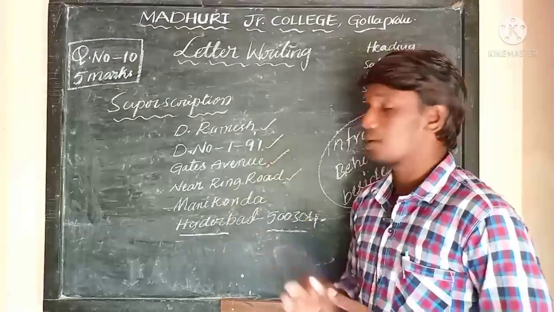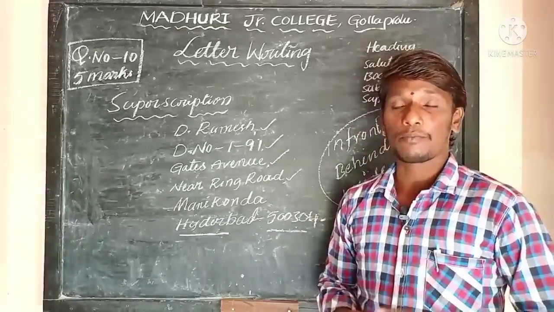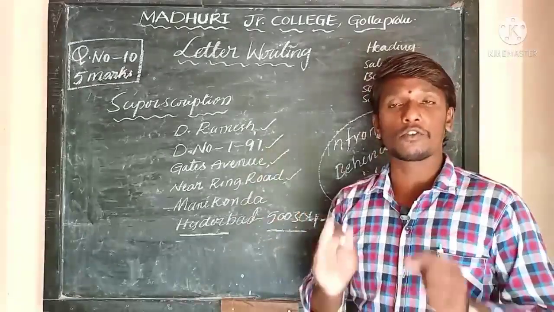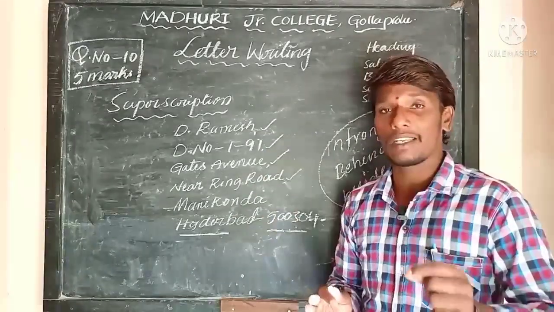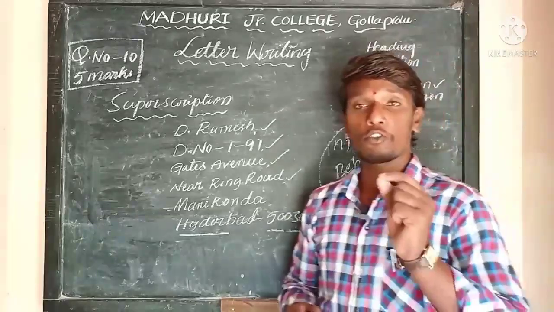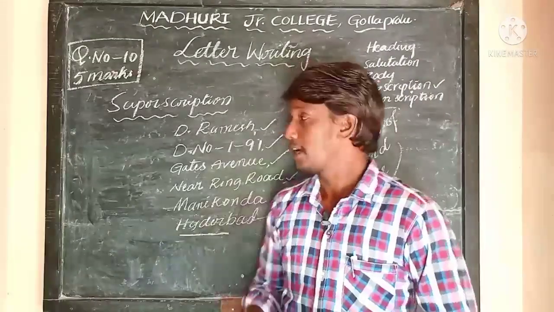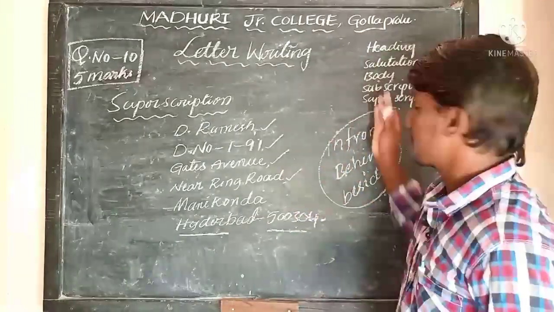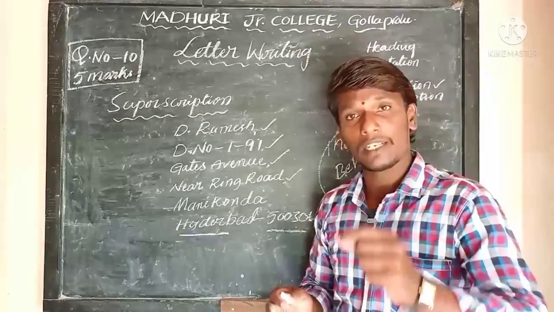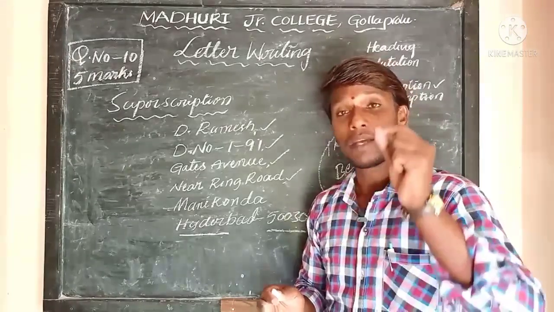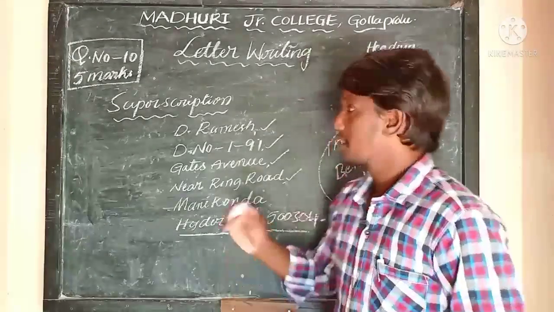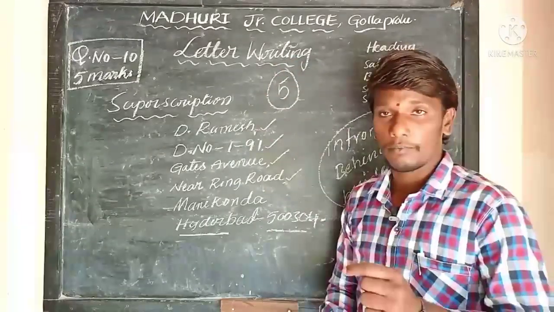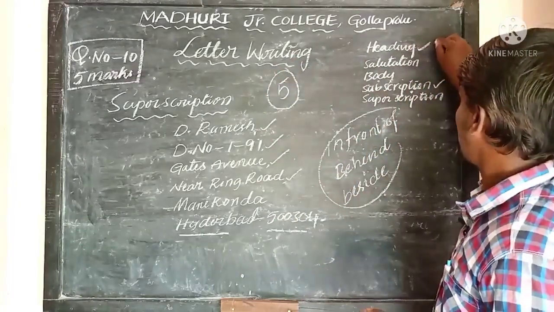So this is how a superscription is written for informal letters. Whereas in formal letters, you need not write a superscription separately, as we have already written it in the heading. And these are all the parts of letters. If you present all these 5 parts in their exact places, definitely you get 5 out of 5 without any pain. And each part carries 1 mark.